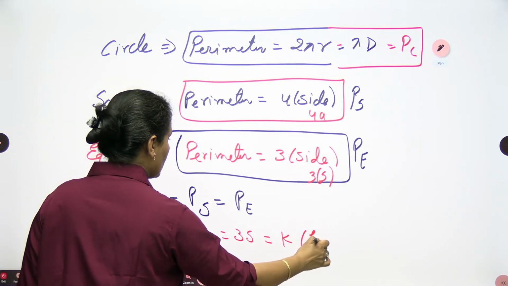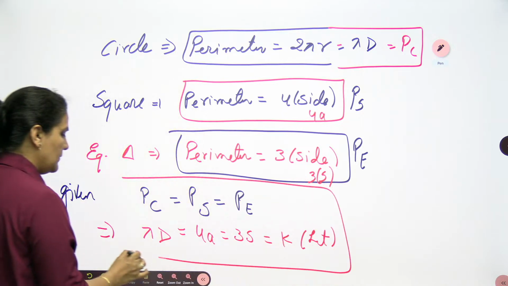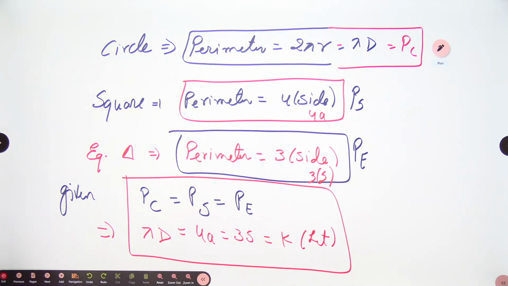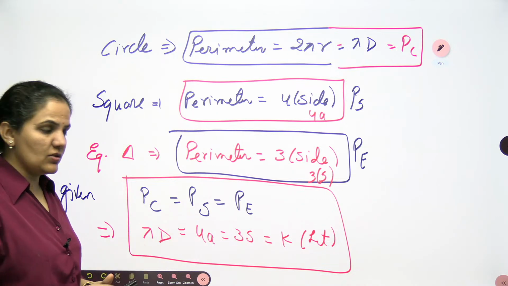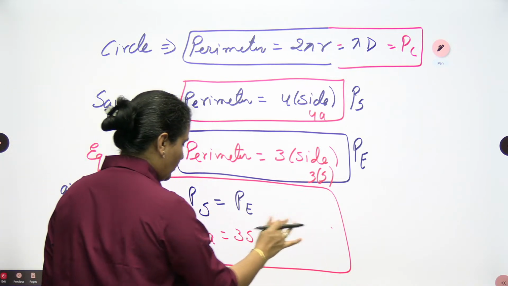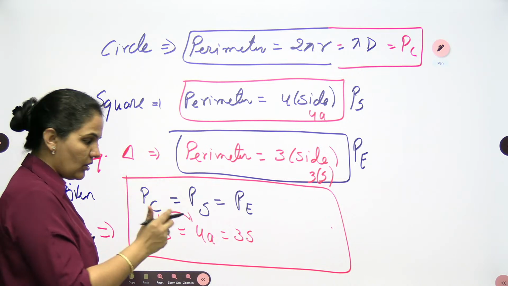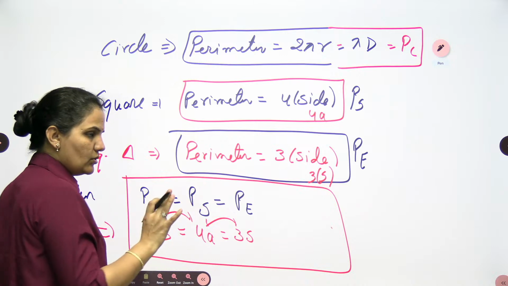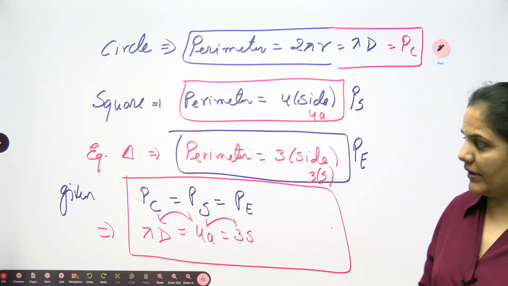Let us assume this quantity is equal to another quantity k. So I am taking all these three equal to one other perimeter, k. Or if you don't want to write it this way, you can take two of these first and solve, because ultimately we need to use the relation that is given to us.